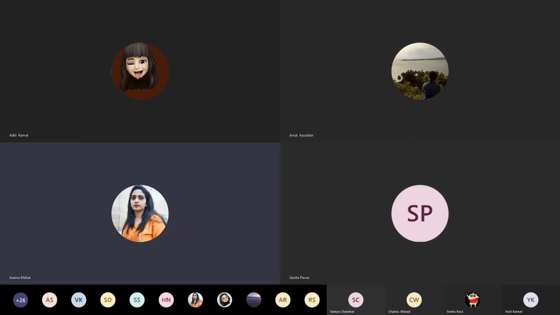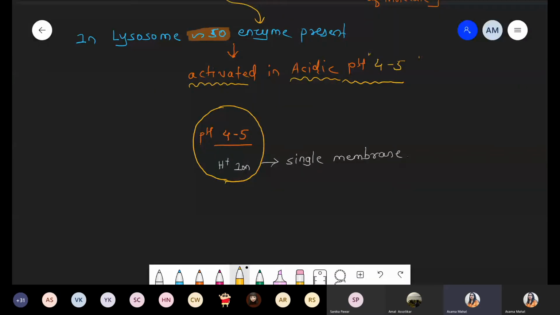Lysosome is an organelle, and it is an acidic compartment. Acidic means the pH lies between 4 to 5, and we already discussed that approximately 50 enzymes are present inside this lysosome organelle, which is mostly involved in the degradation process, degradation of nucleic acid and protein. So this part will continue in functions.